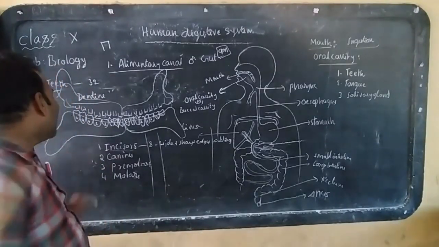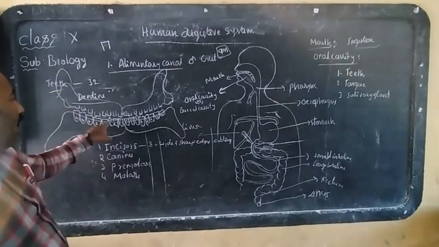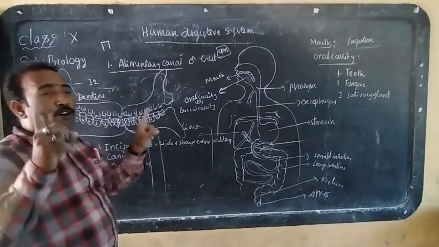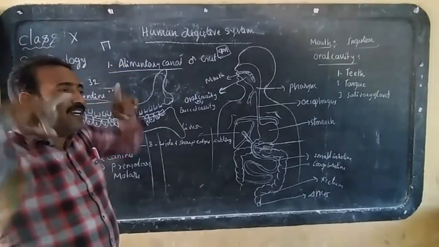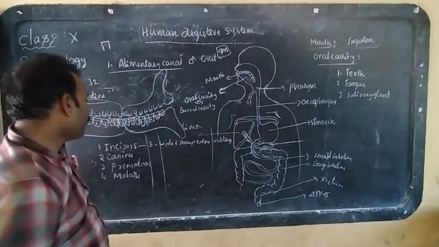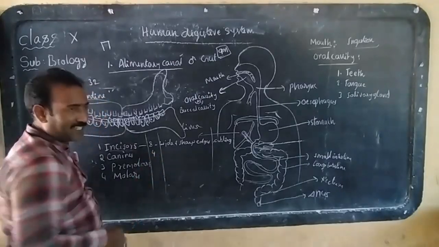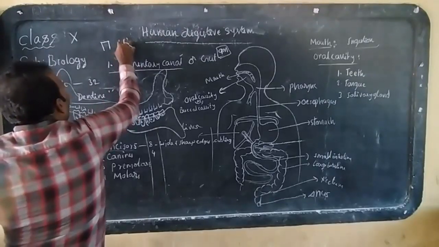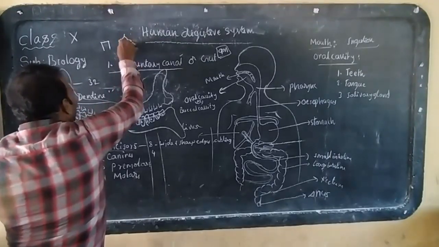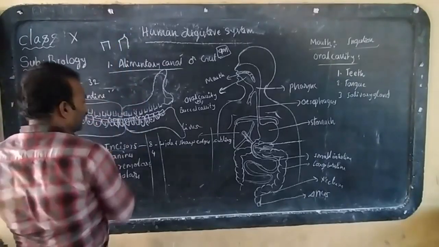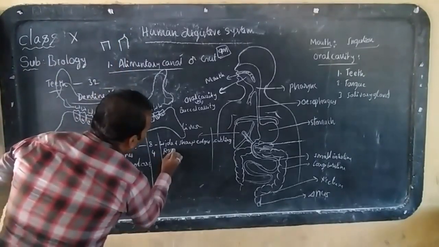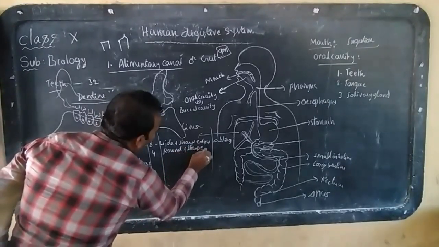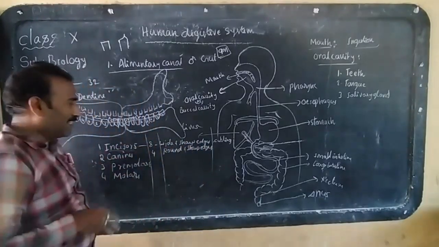The second type of teeth are canines. Look here. 1, 2. On the upper jaw also 1, 2. There are 4 canines, 2 on the upper jaw and 2 on the lower jaw. What is the shape of the canines? Canines are round with sharp edges.